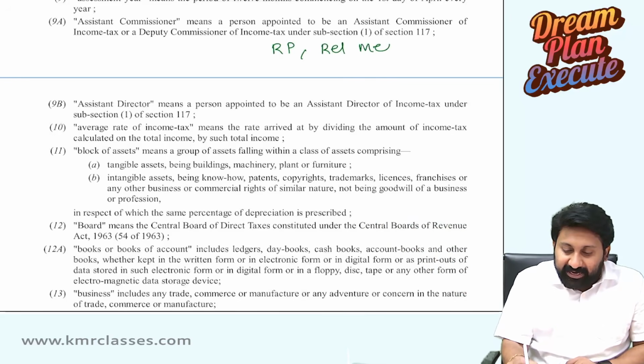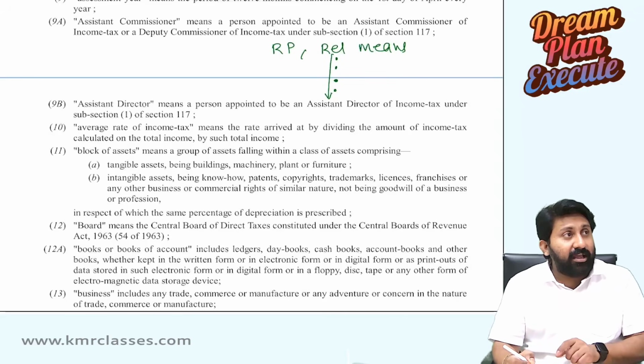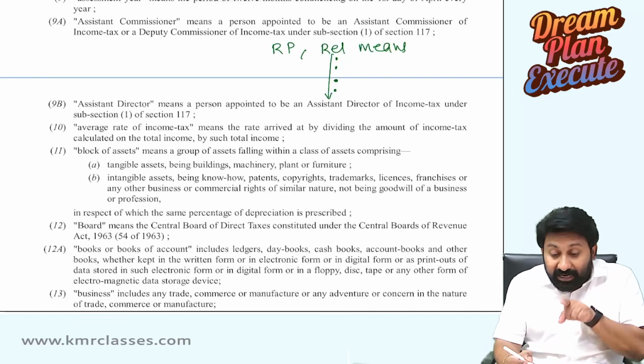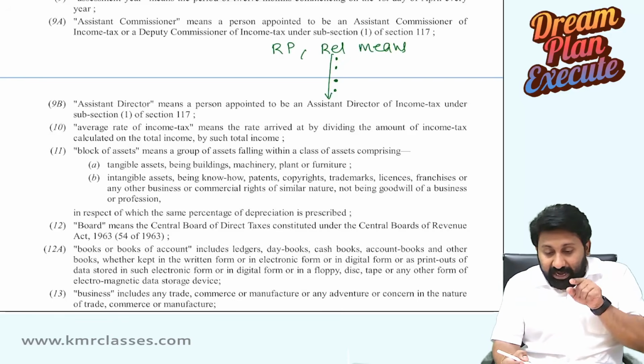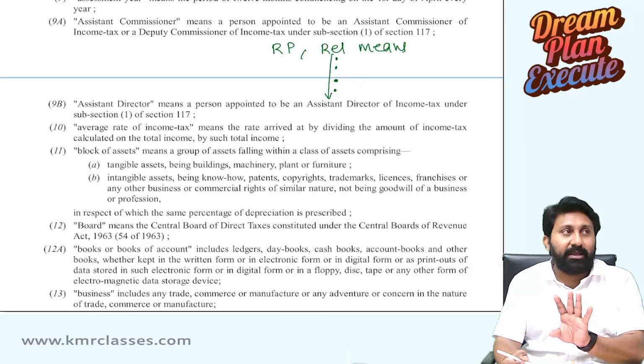Relative means I will give a list: individual, spouse of individual, dependent children, lineal ascendant, lineal descendant. These are the only relatives. Niece, nephew, all these things will not be included.